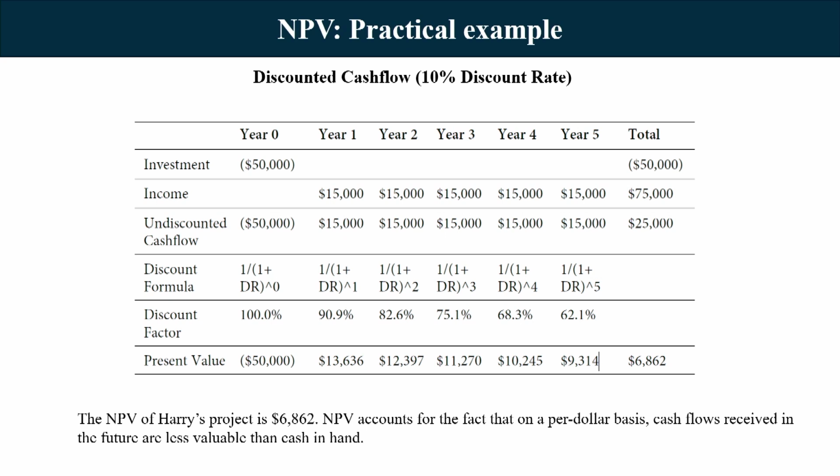The NPV of this project is 6,862. NPV accounts for the fact that on a per-dollar basis, cash flows received in the future are less valuable than the cash flows in hand, right. So, that is why, as it is positive, we are safe to invest in this project.